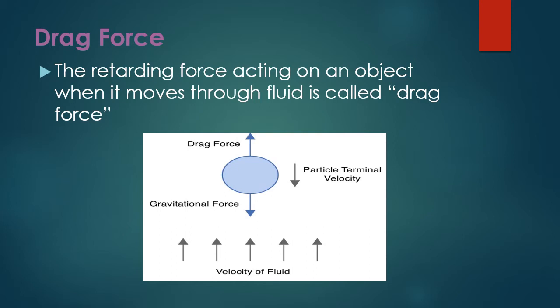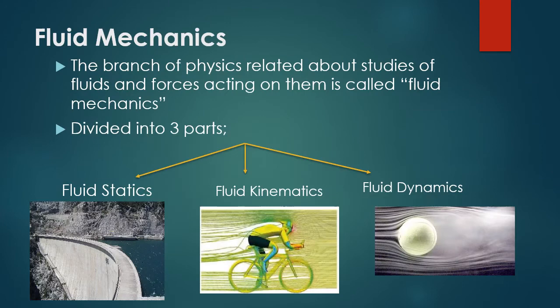When the fluid flows, or any object moves through the fluid, it experiences a retarding force that is called drag force, and it is equal and opposite to the gravitational force, in the upward direction. As you can see from the picture, the object is falling with terminal velocity under the gravitational force, but the fluid is providing the drag force in the upward direction.